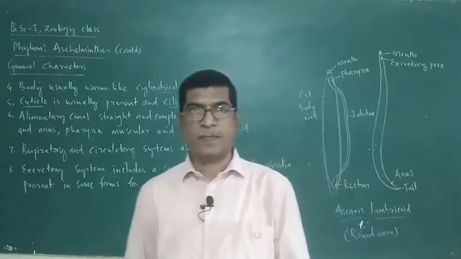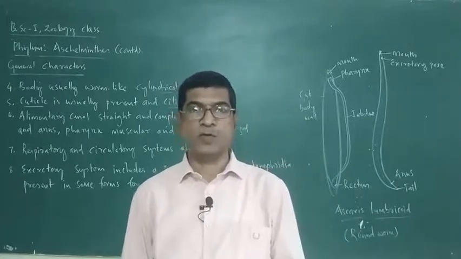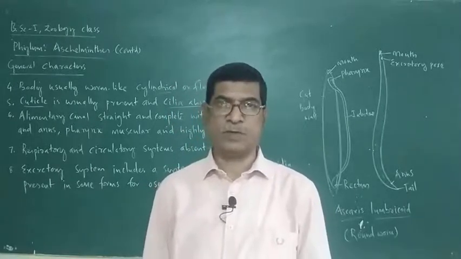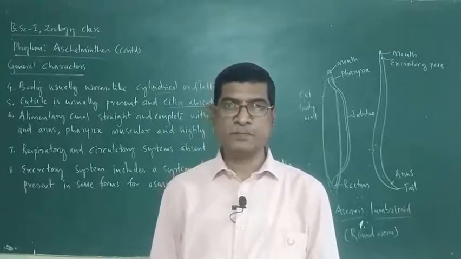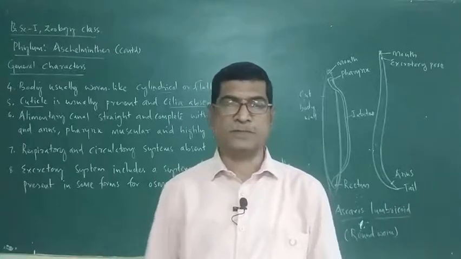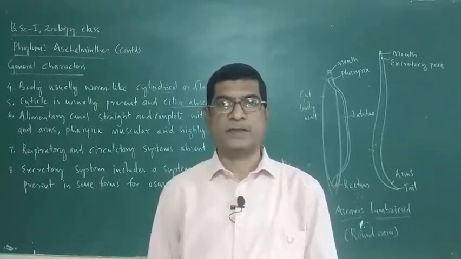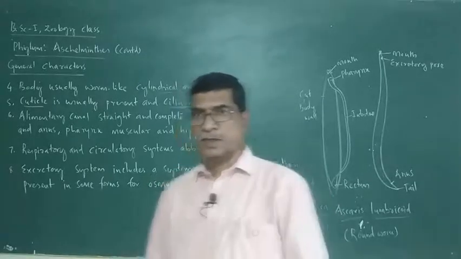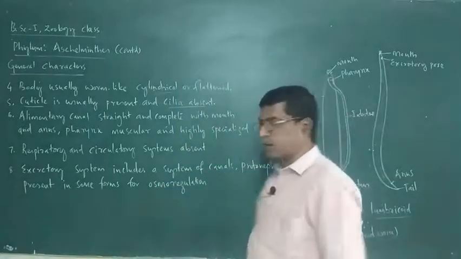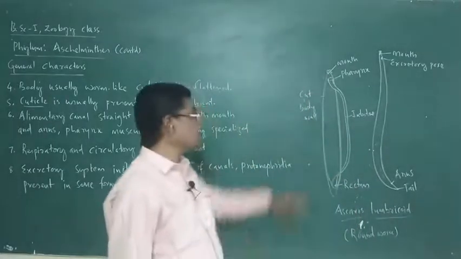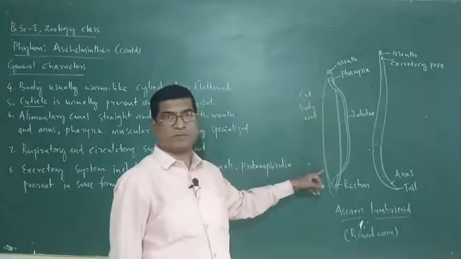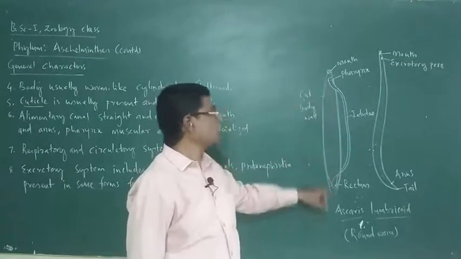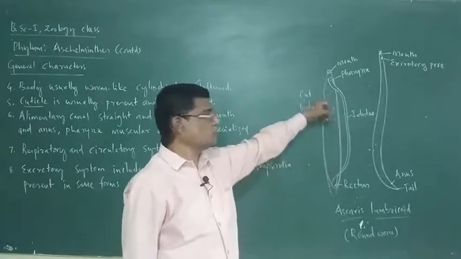But here, the alimentary canal has two openings. One is mouth, another is anus. Mouth is used for intake of food and anus is used for ejecting undigested food material. Therefore, the alimentary canal is said to be complete.